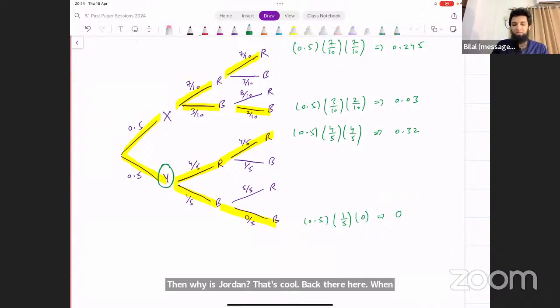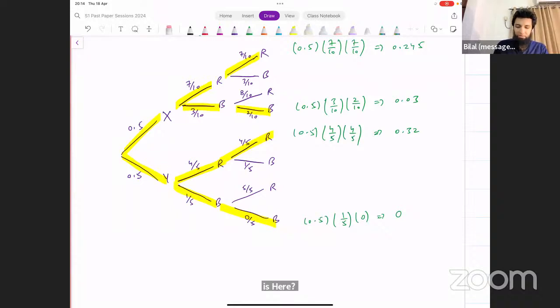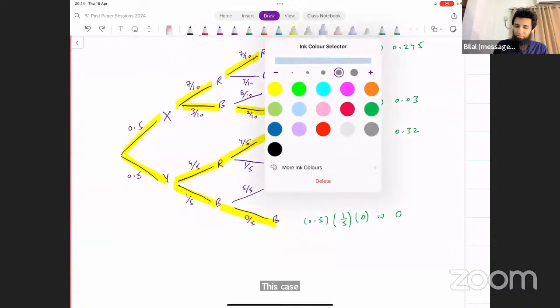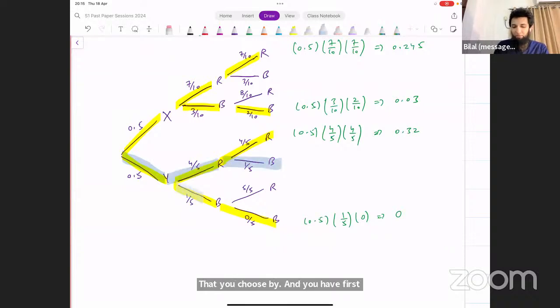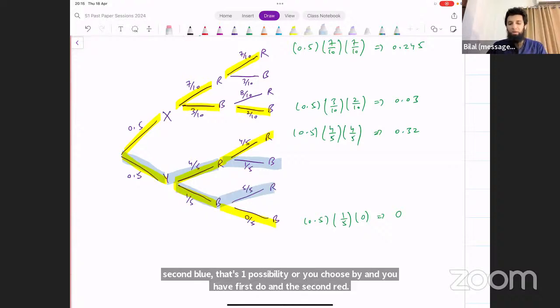When are both not the same color? It's either this case, that you choose y and you have first red and then second blue. That's one possibility. Or you choose y and you have first blue and second red. These are the two cases that you're going to have in the numerator there.